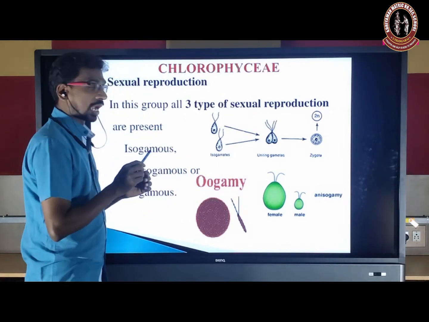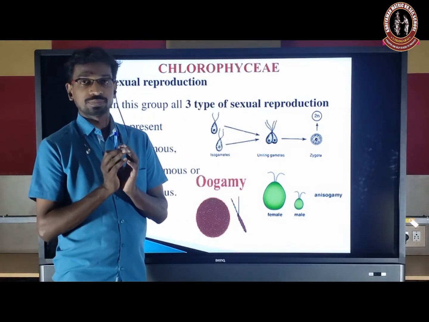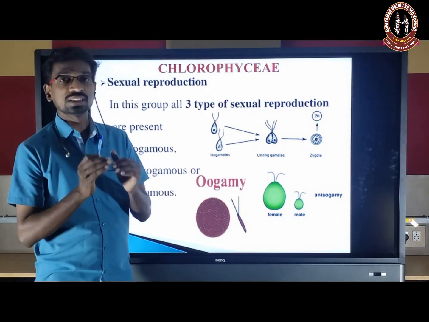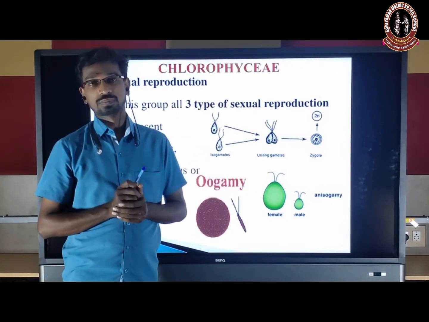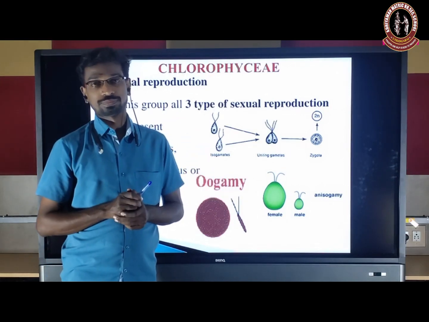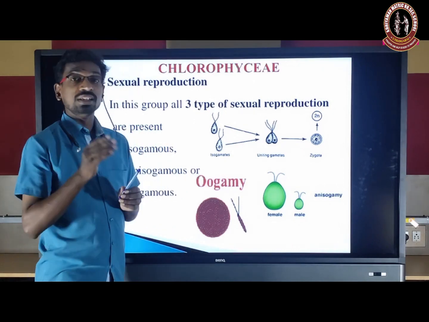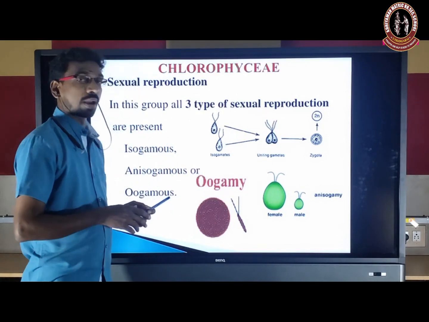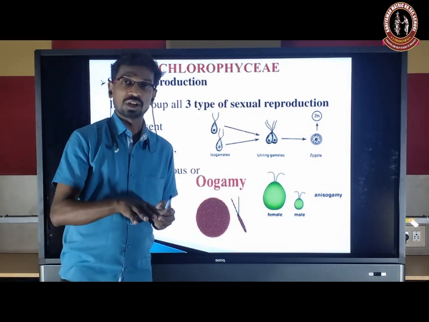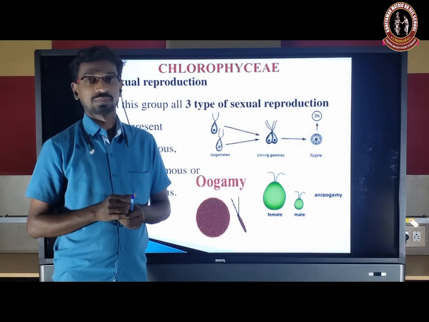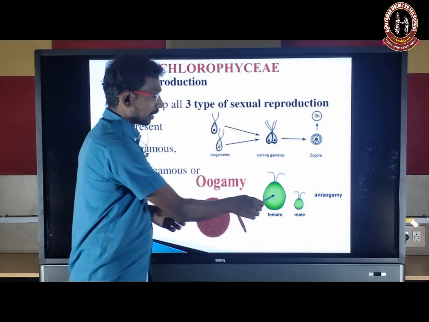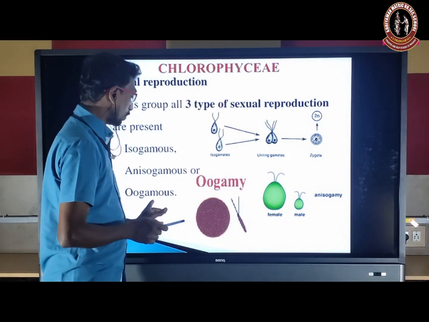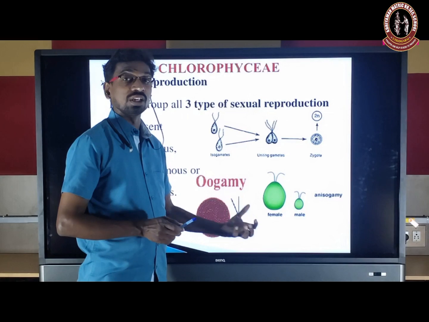So isogametes are the same, similar. Anisogamous and oogamous come under heterogametes. Hetero means different. The anisogametes are either morphologically or physiologically dissimilar, but in oogamous they are both morphologically and physiologically dissimilar. That is very, very important.